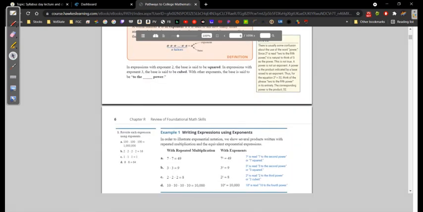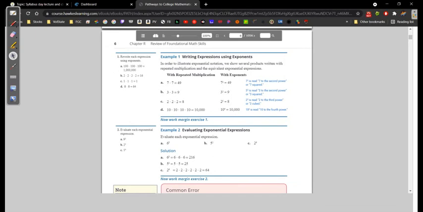All right, now we get to some examples. I'm not really doing anything with these examples, so we'll just talk about them. Example 1, writing expressions using exponents. In order to illustrate exponential notation, we show several products written with repeated multiplication and the equivalent exponential expression. So start from the top here.